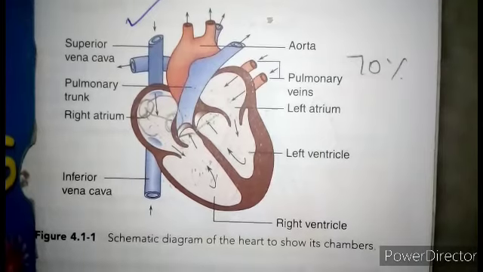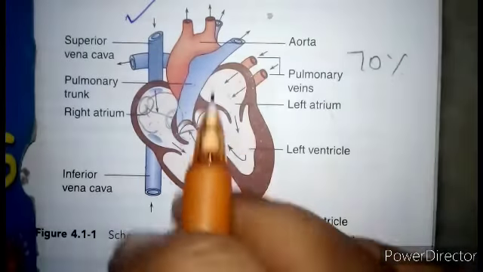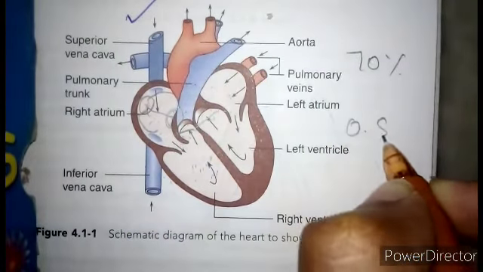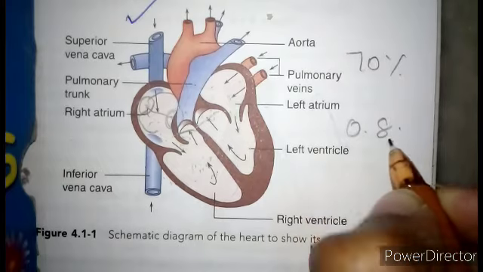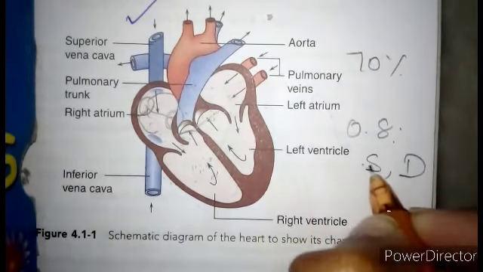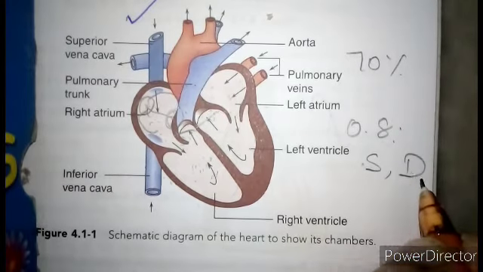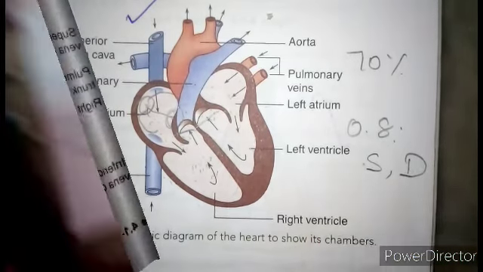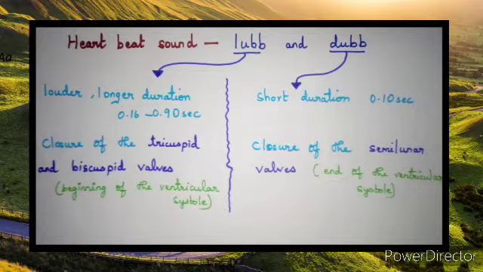So this is your one cardiac cycle, whose duration is 0.8 second, and it contains both systole and diastole. Systole means contraction phase, diastole means relaxation phase. Your heart beats 72 times per minute, ranging from 70 to 75. Your heartbeat sound is like lub and dub.